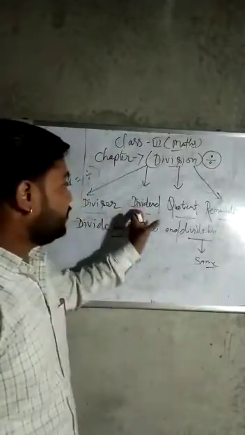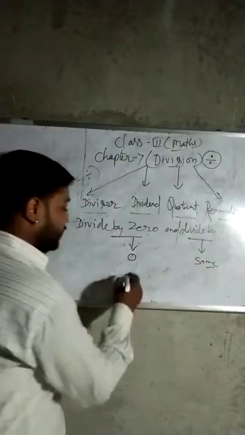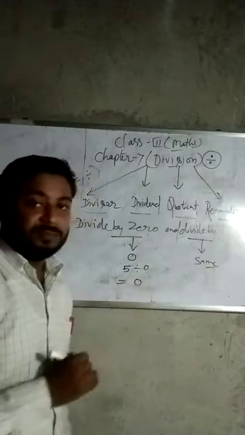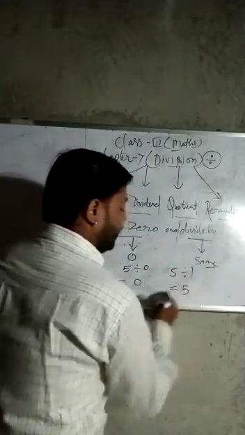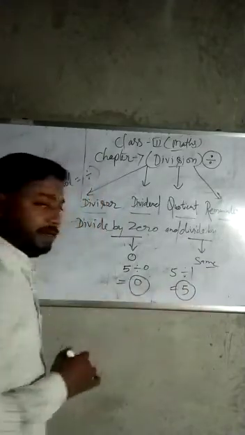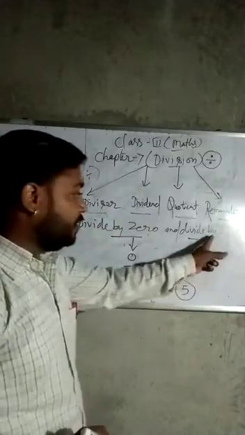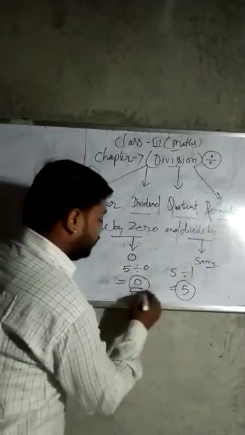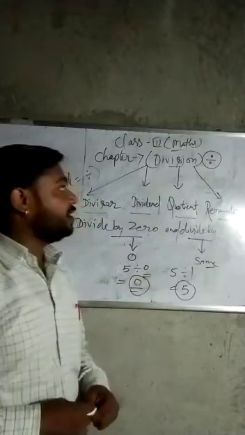The thing that needs distribution, the dividend, will become the same. Like this, suppose 5 divided by 1, then the answer will become 5. This is our dividend and this is our quotient. Quotient and dividend both will become the same if you divide by 1. So remember this and solve your exercise properly.